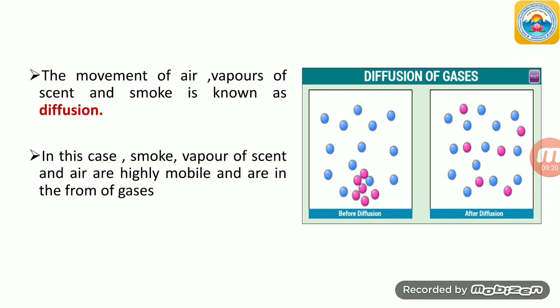So, what is happening here? The scent in the vapor form and the smoke mix with air and move across the room and reach our nose. This is why we get the smell of this incense stick. This way the diffusion takes place. Here is the picture of how the diffusion of gases goes on.